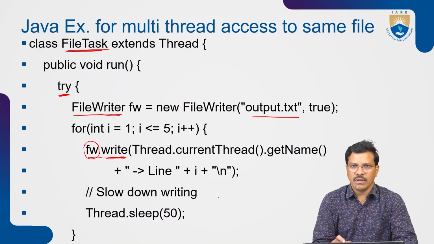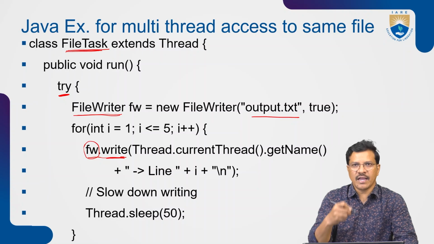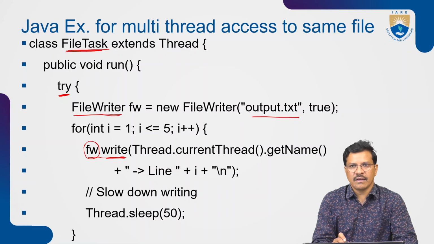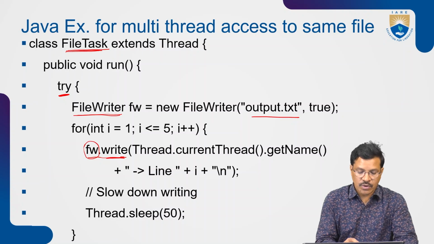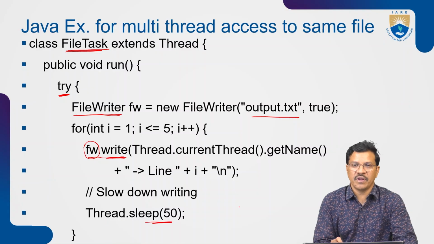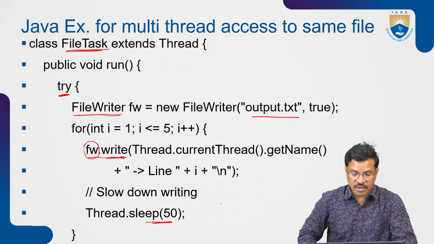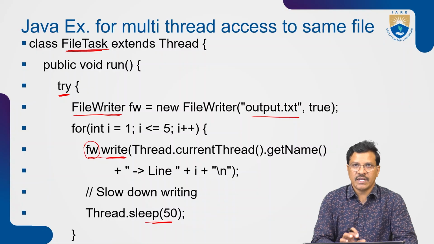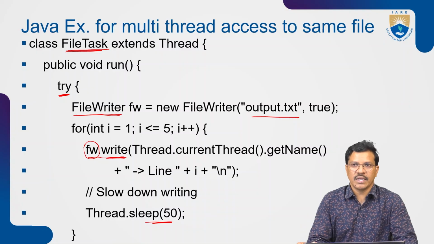Every time one thread is accessing, it will print 5 times, and when another thread accesses, that thread will again print 5 times. In order to slow down the writing, we provide Thread.sleep with 50 milliseconds to slow down the operation. So this is the task which we are going to do.